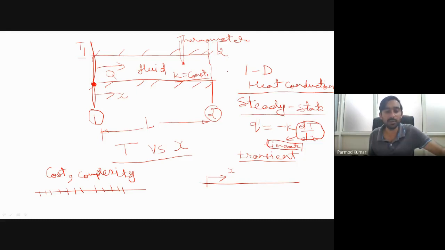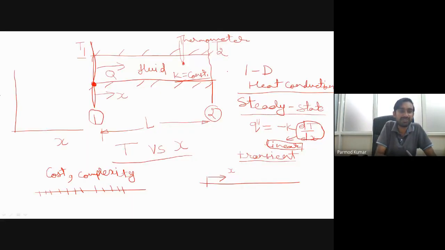Okay, so if we now consider the steady state situation, we know that for one dimensional heat conduction with steady state, if I plot temperature versus x, it will be a straight line. We all know that mathematically the equation of a straight line can be represented with the help of two data points.